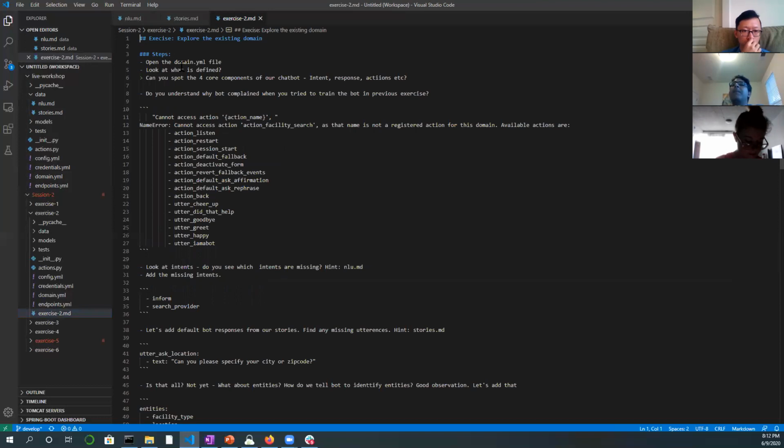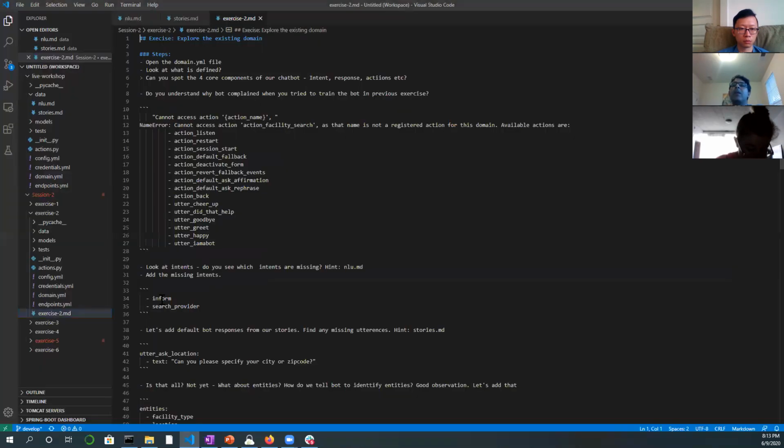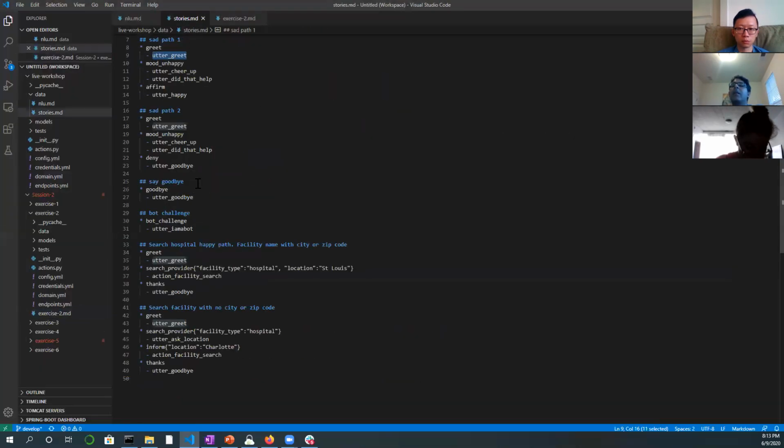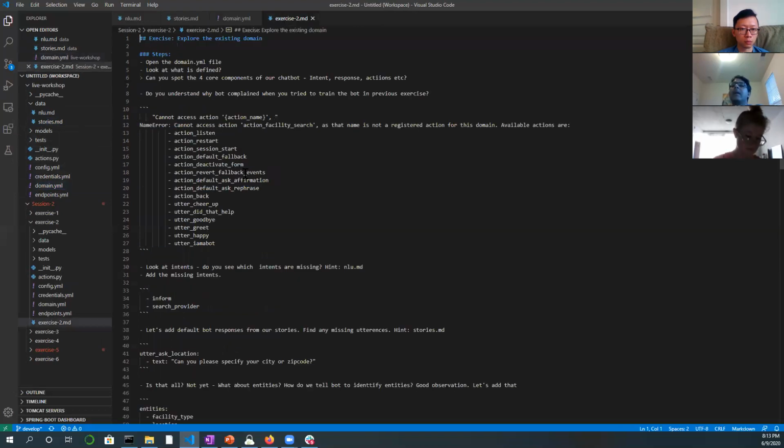Okay, so once we opened, we understood why the bot complains. Let's see what the bot complained of. The bot complained that it cannot access the action search facility because we have defined this in a story here, that there is something we want to do with action search facility, but it doesn't know. So we need to define that in our domain.yaml file somewhere over here, right? So let's see what we do.